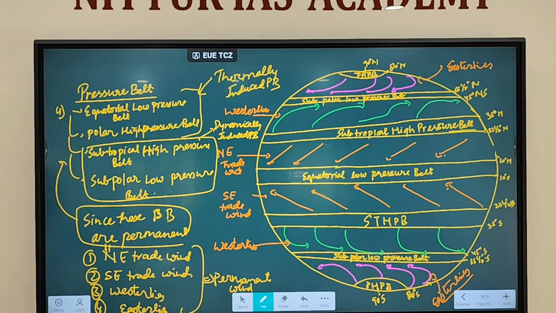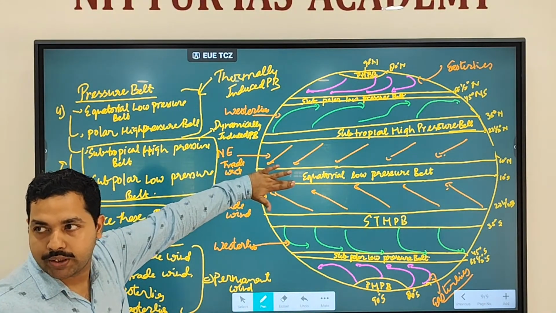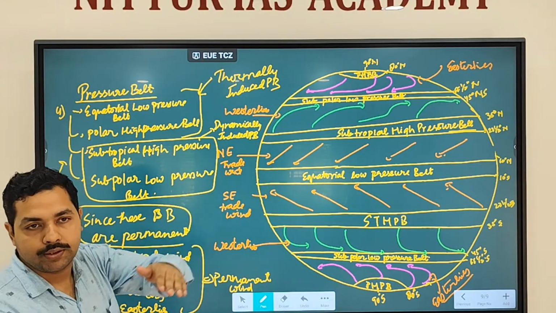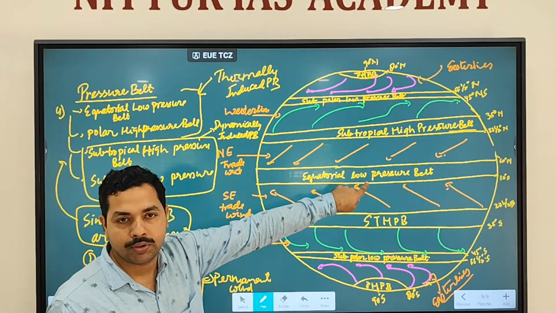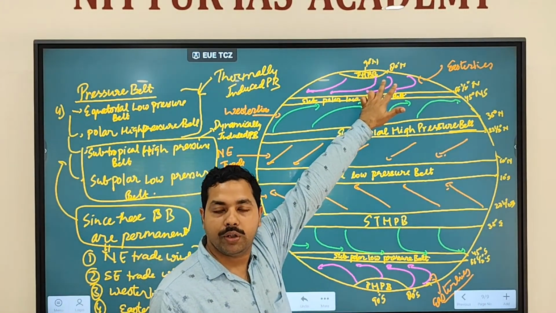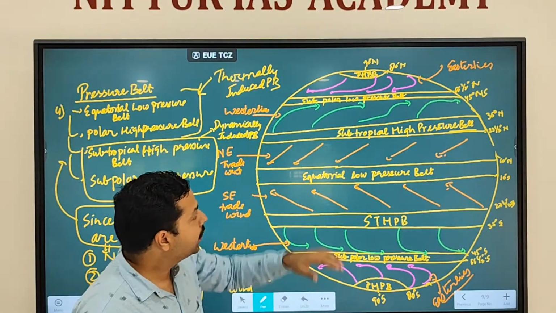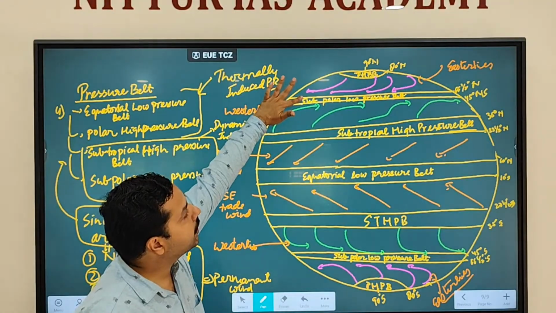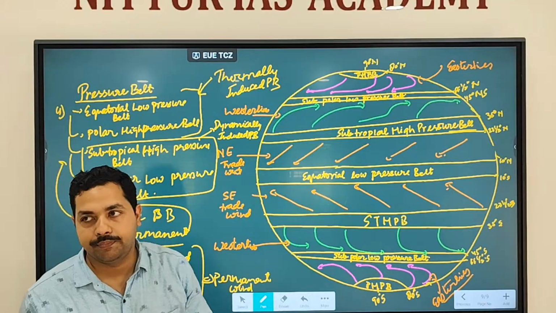So as we discussed, which region receives more sunlight? The equator receives more sunlight. When the equator receives more sunlight, what will happen? Heating. Heating means expansion. Expansion means low pressure is going to form. Here, no heating is happening, so contraction, high pressure is formed. But out of the subtropical high pressure belt and this one, which region receives more sunlight?